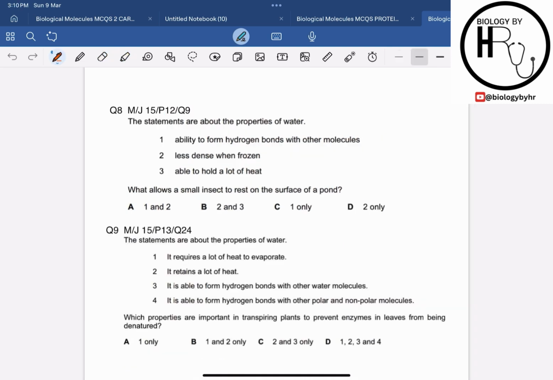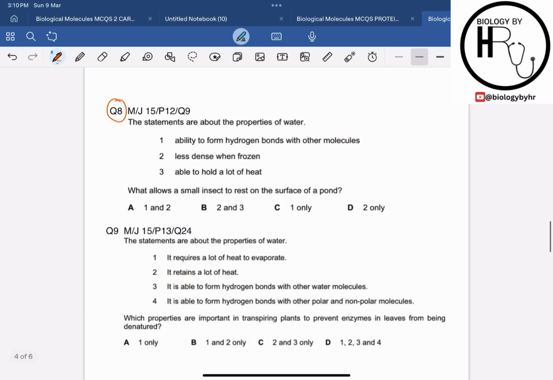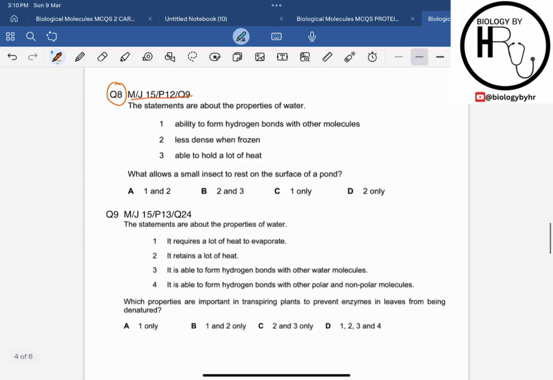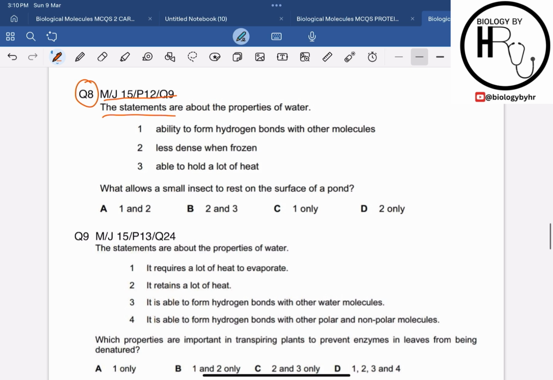Alright, so now let's move on to question number 8, which is from May-June 15, paper 1, question 9. The question says that the statements are about the properties of water. They have given us 3 statements regarding the properties of water, and then they ask what allows a small insect to rest on the surface of a pond, right? If I shorten this concept, what allows an insect to rest on the surface of the pond is the surface tension of the water, right?